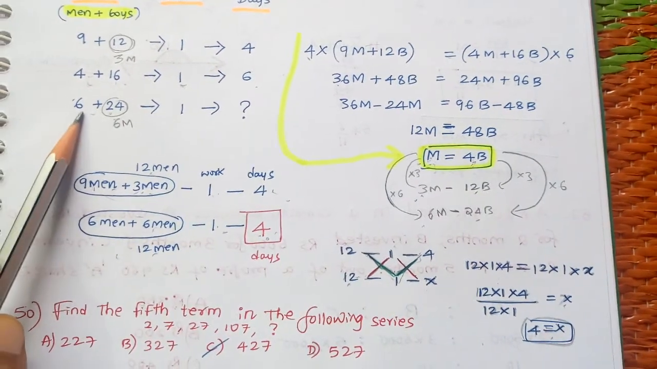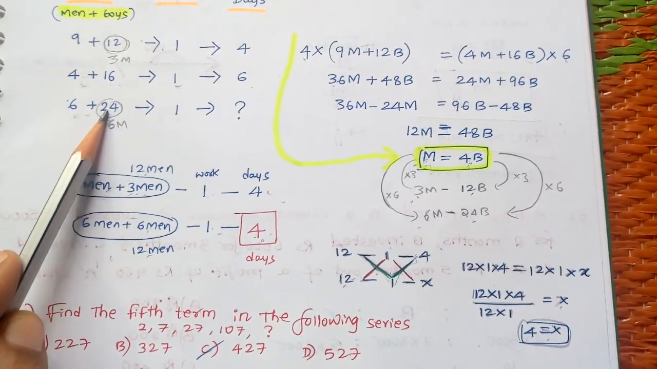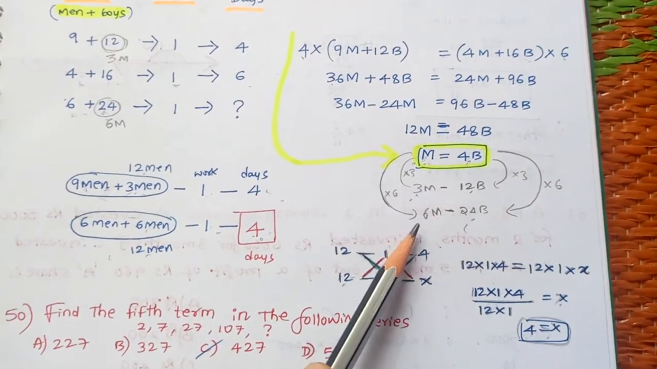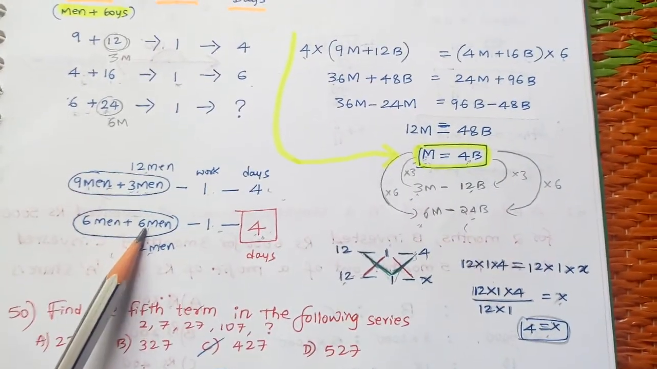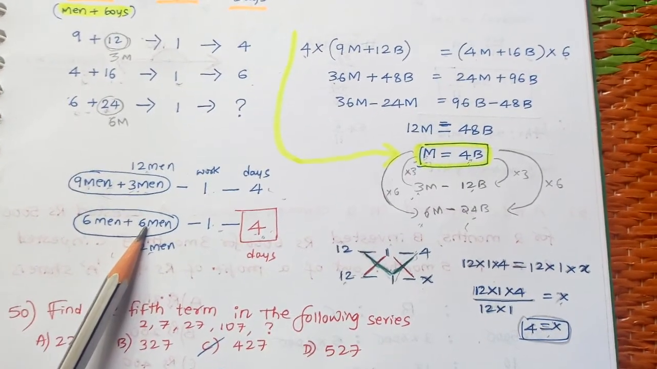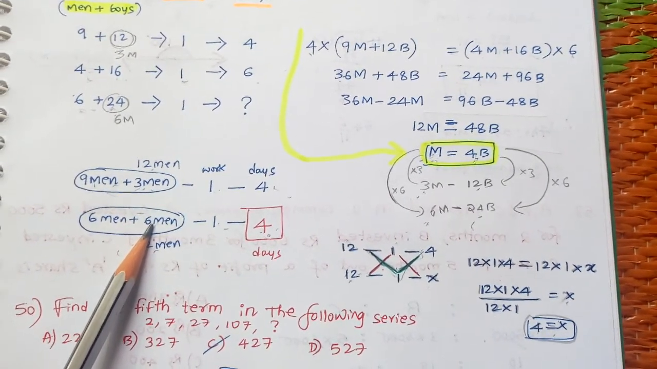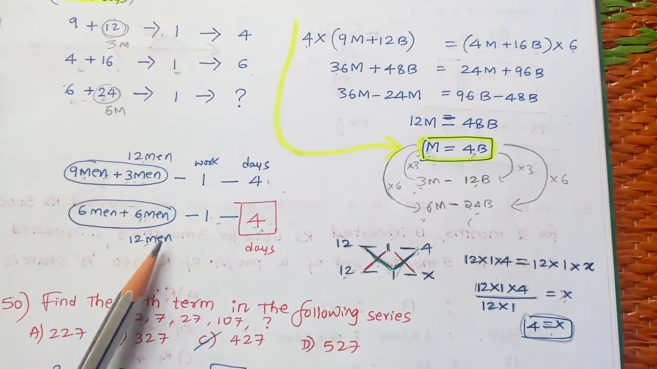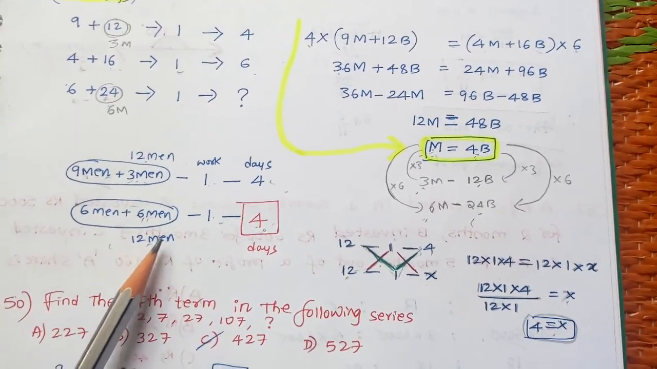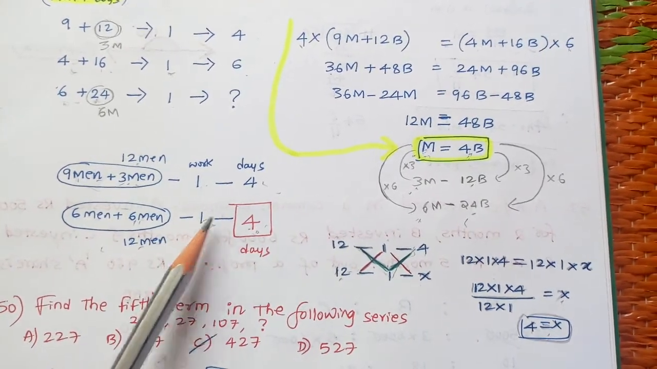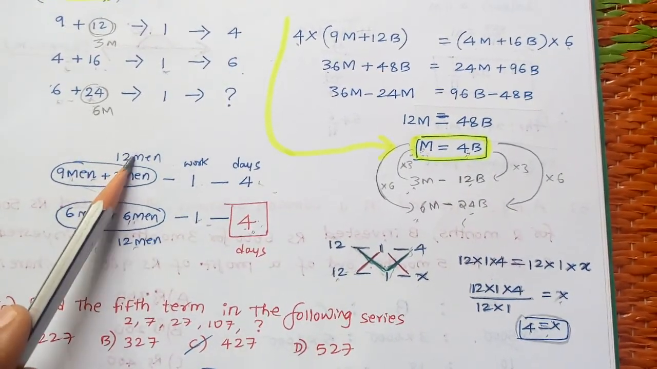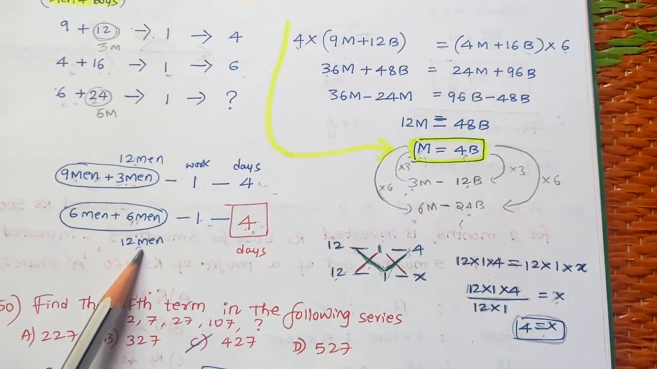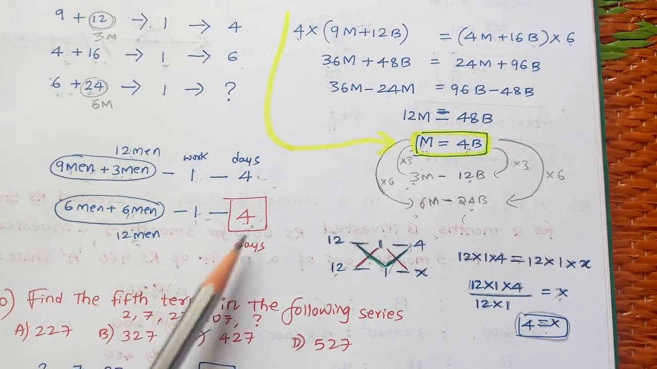And they asked 6 men plus 24 boys. 24 boys means 6 men. So instead of 24 boys I have taken 6 men, because I have converted both into men only, for simplification. 6 men and 6 men, here also we have 12 men. 12 men do the piece of work in 4 days. Here also luckily we have 12 men, so they will complete the piece of work in 4 days.